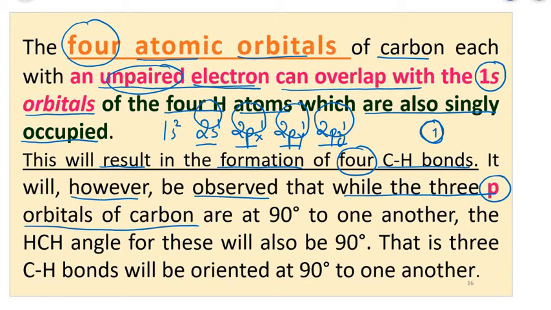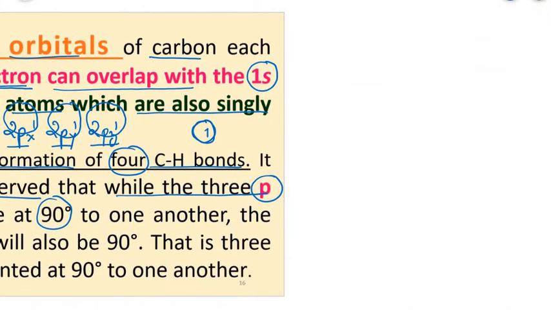of carbon are at 90 degrees. Now what does this mean? We have already learnt that the p orbitals, one is along the x-axis, one is along the y-axis and one more is along the z-axis. So whenever a bond is formed between a p orbital and the s orbital of hydrogen, it will always be at what angle? 90 degrees. This concept we have to understand.